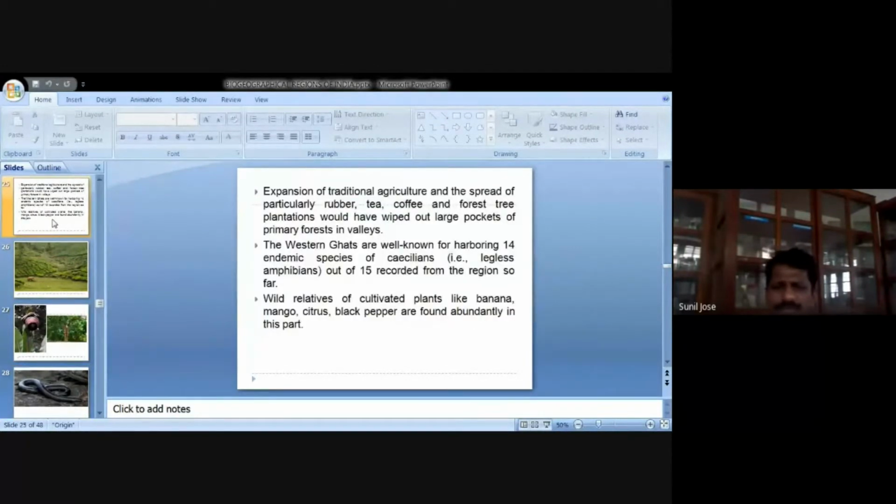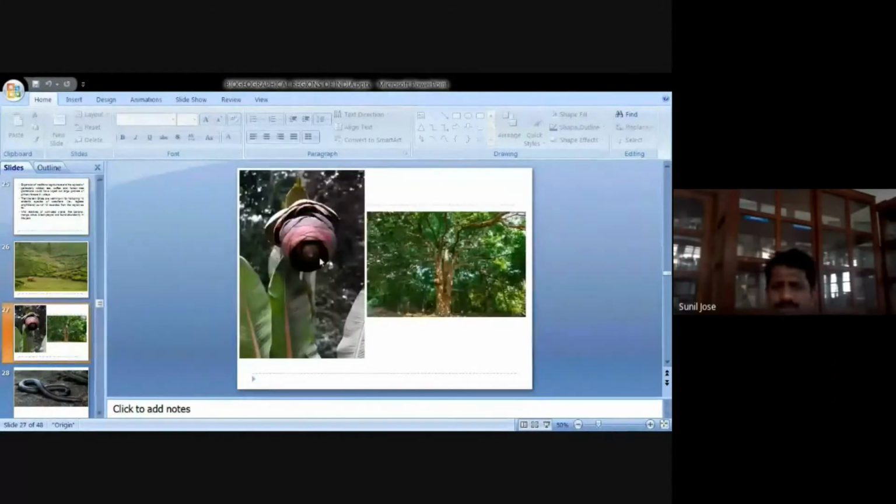Then another thing is the use of wild varieties of banana. Here, this is the picture of it. This is a wild banana, wild variety of banana. This picture shows the wild variety of mango. So the original wild mango, original wild banana. The importance of this wild variety is that most of the modern bananas as well as mangoes are attacked by pests or by several diseases. So if you want to create a better mango tree, we should have the genome of the wild variety of mango or wild variety of banana.